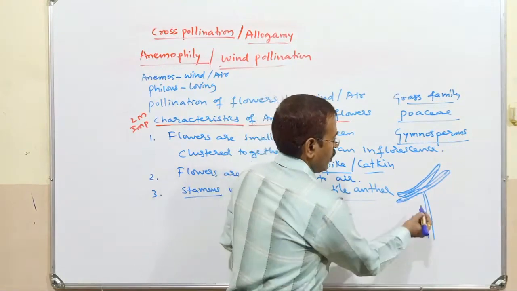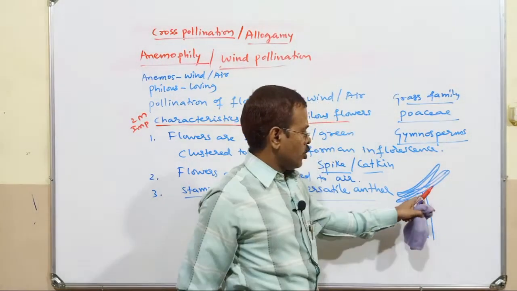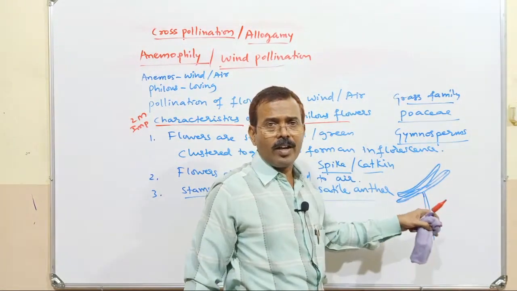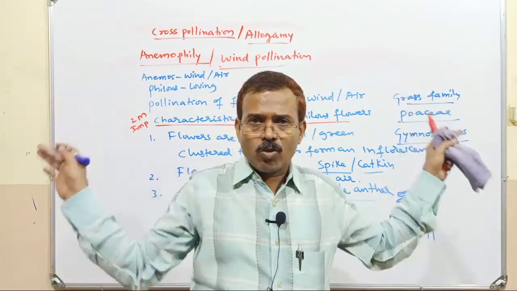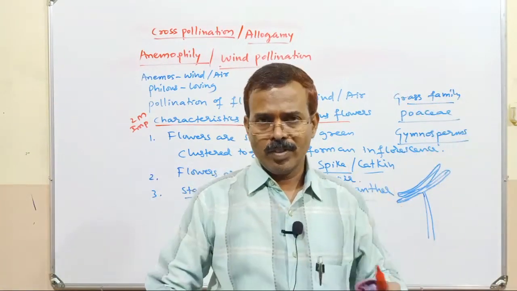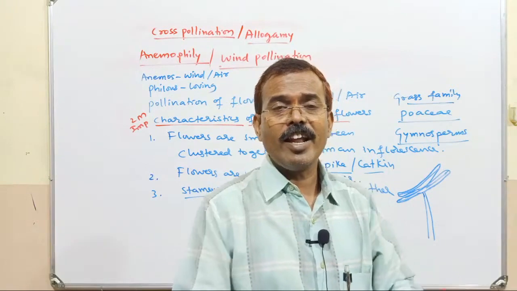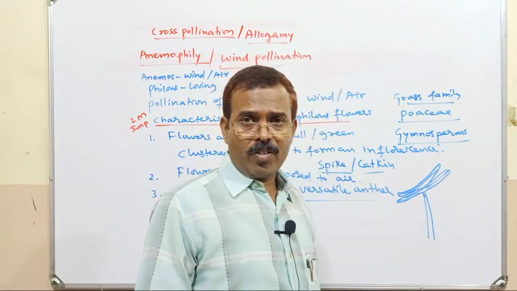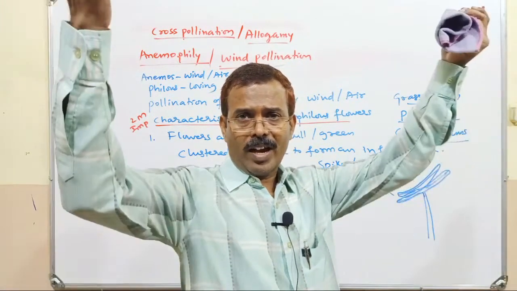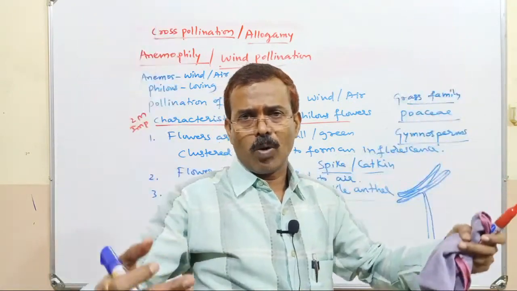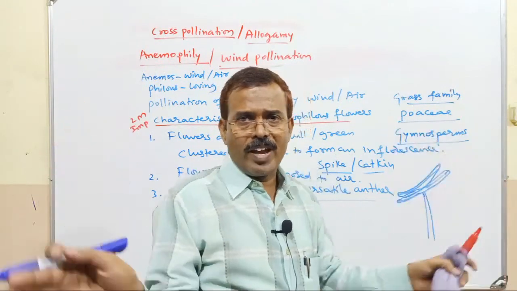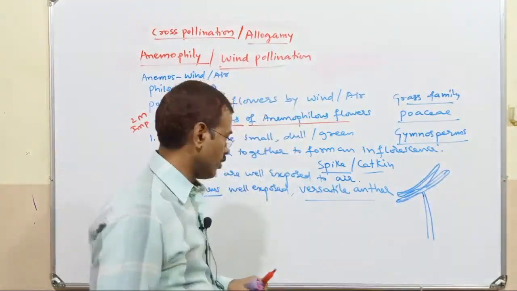Here the filament is attached to the middle of the anther, and this anther lobe can swing freely in the air. When the anther matures, it dehisces and releases a large number of pollen grains due to the swinging of the anther. So versatile anther will be there.